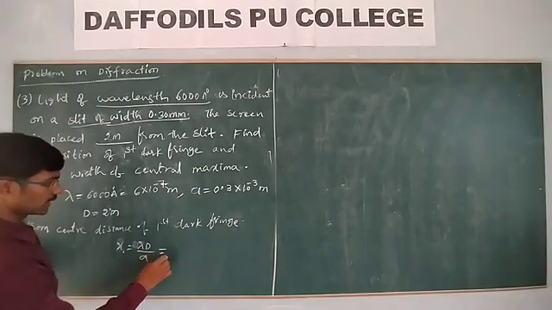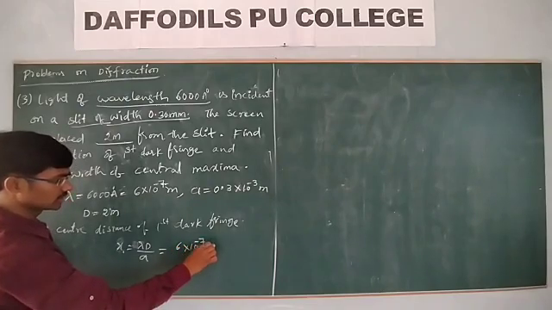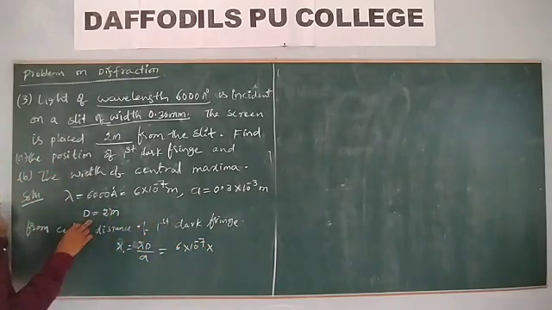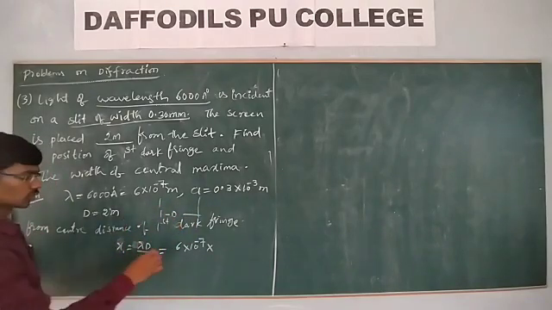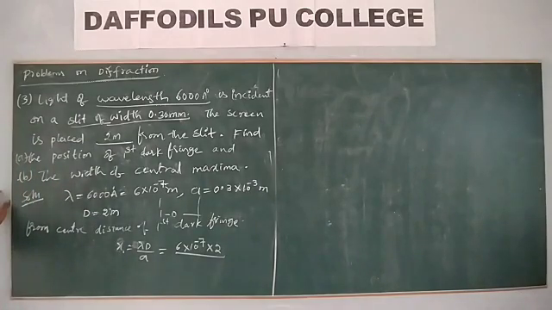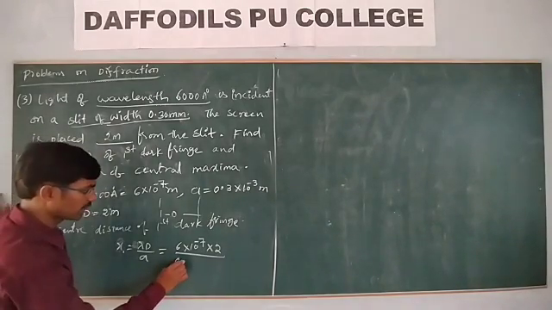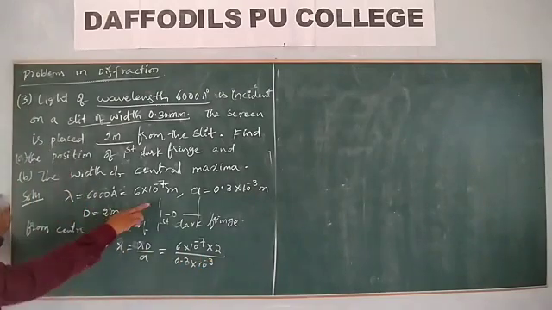Now you write lambda, 6 into 10 power minus 7, into capital D, the distance from the slit to the screen, 2 meter, divided by 0.3 into 10 power minus 3, the slit width in meter.